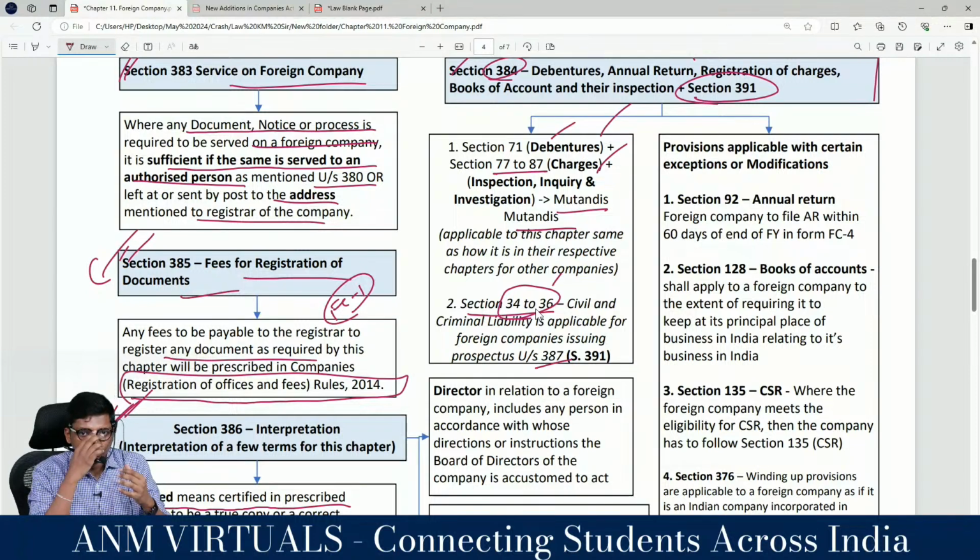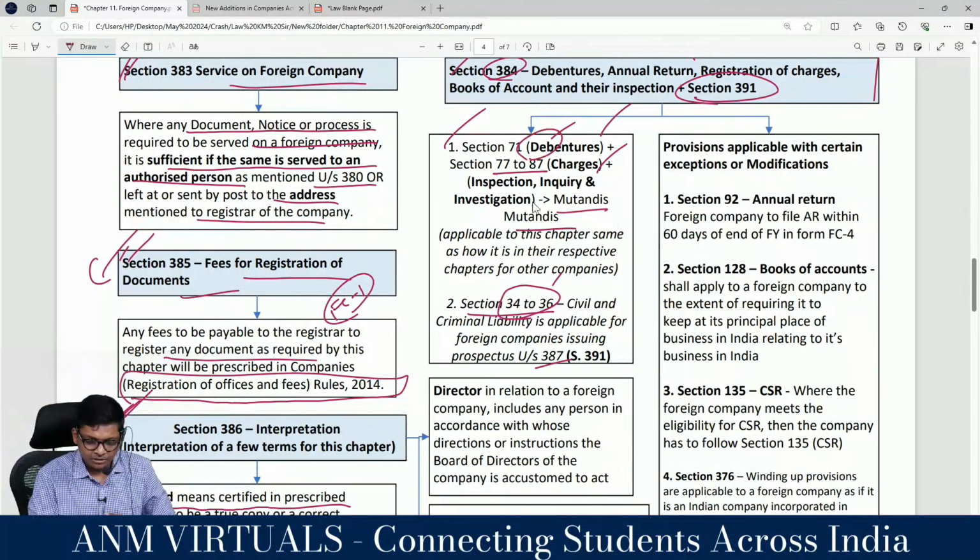I'll give another example. Foreign company took a loan from a company in India with security. Should they register the charge? Yes. In section 77 within 60 days, then 30 days additional fees, ad valorem fees. So just because it's a foreign company, they can't say we won't register the charge. We have to register. Now I understand how they will ask questions from this. They will take the past exam question. They will take Suraj Limited. They will rename it to Apple Incorporation and give the same question.